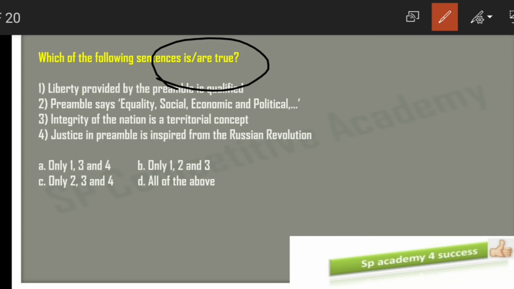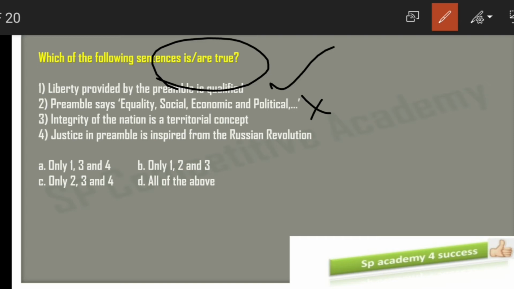Here the preamble says it's not equality, it's justice. The preamble says we will have justice socially, economically and politically. So option 2 is wrong. Option 1 is right. Let's see the other options.